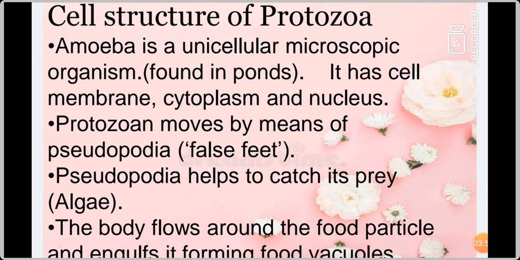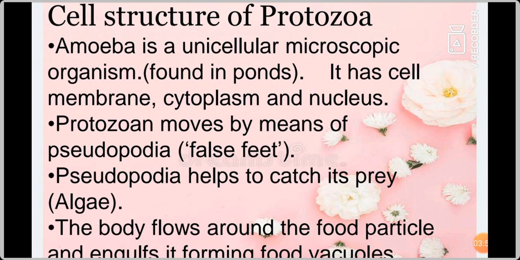See that amoeba. When it goes near the food, immediately it extends its body. It has only one cell, no? So it extends its cell membrane to catch its prey. Prey means food. It surrounds the food.